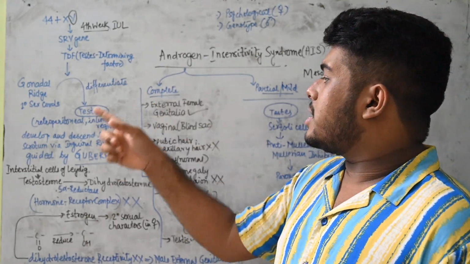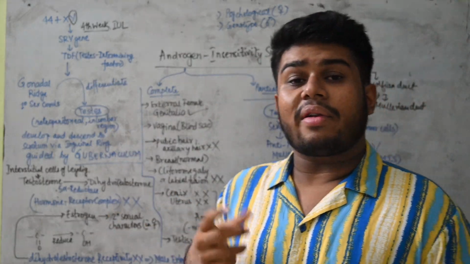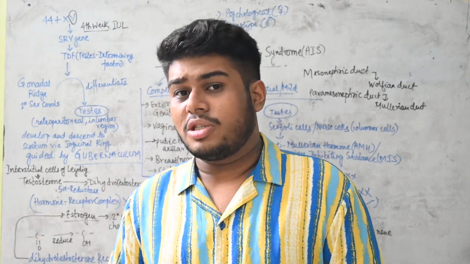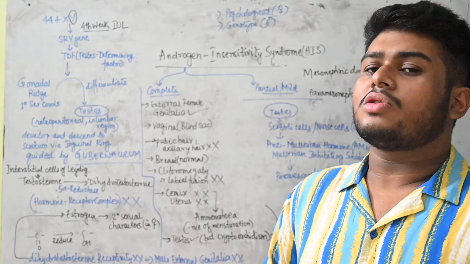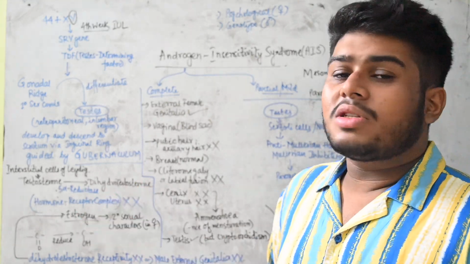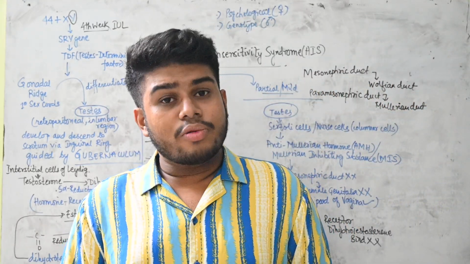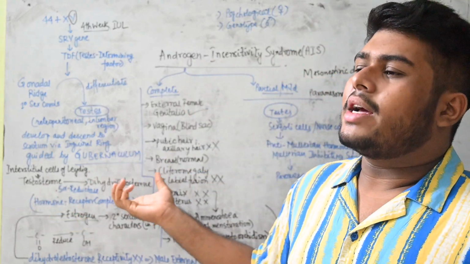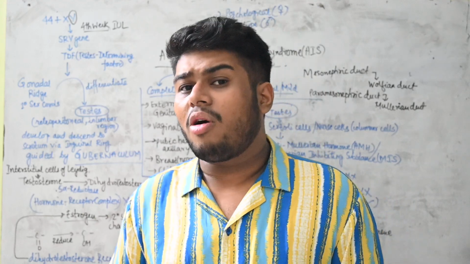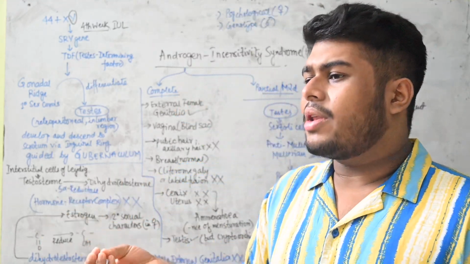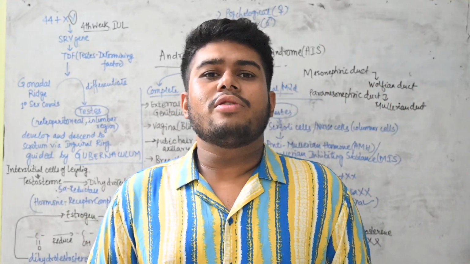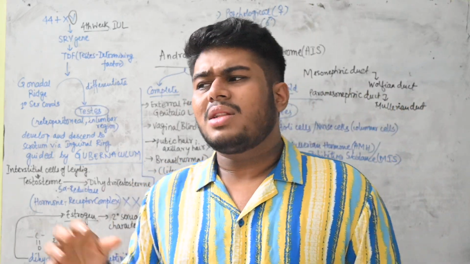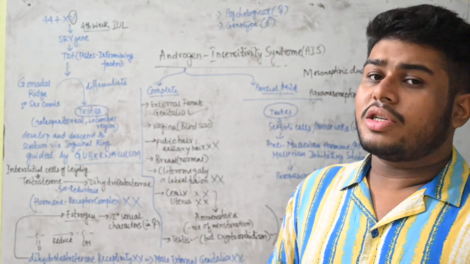This is such a typical, quite rare case, but it is not impossible. It can happen when dihydrotestosterone is not being sensed. At times 5 alpha reductase deficiency can also be there. At that time also dihydrotestosterone will not be formed, and the male genitals will be formed, but might be very much reduced in size. There can be cases of micropenis or hypospadias. Like this, different clinical conditions will occur.